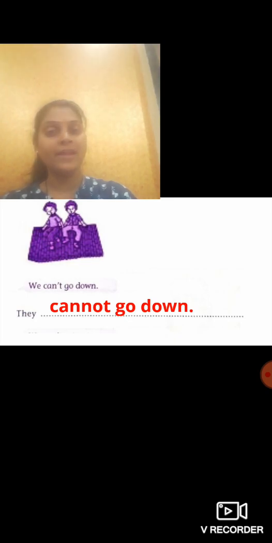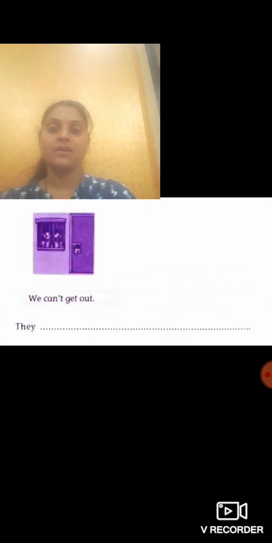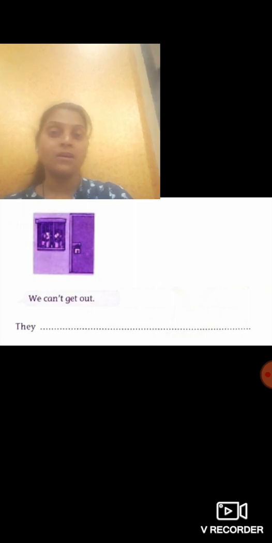Now come to the next example. Again look at the picture here. Two persons are locked in the room. And what are they saying? We can't get out. Why again are we using the word we here? We are talking about more than one person. Two people are here. So when we are talking about two or more persons, we start with we. We cannot get out.